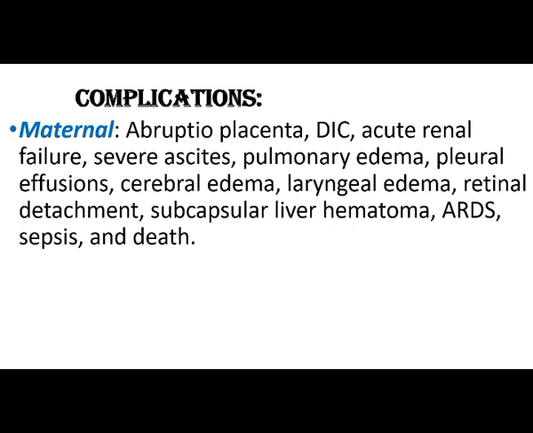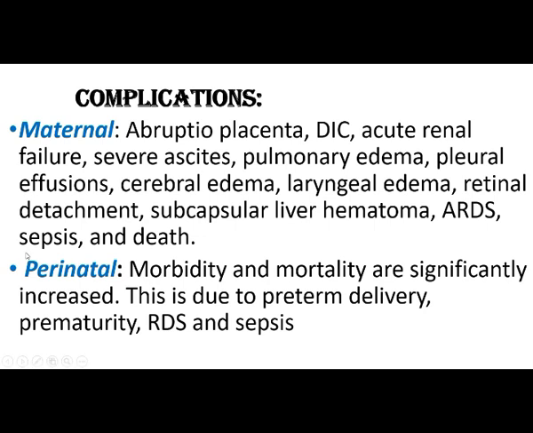The maternal complications are abruptio placentae, DIC, acute renal failure, severe ascites, pulmonary edema, pleural effusion, cerebral edema, laryngeal edema, retinal detachment, subcapsular liver hematoma, ARDS, sepsis, and death. These are the complications for the mother by HELLP syndrome. Next, perinatal morbidity and mortality are significantly increased, due to preterm delivery and prematurity, respiratory distress syndrome, and sepsis.